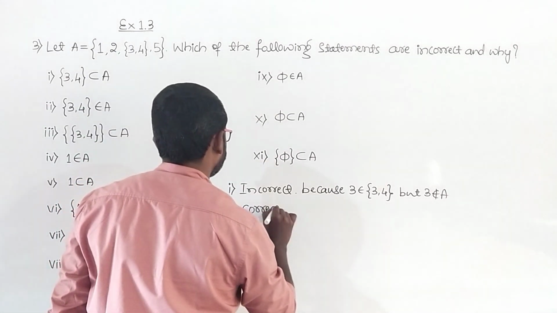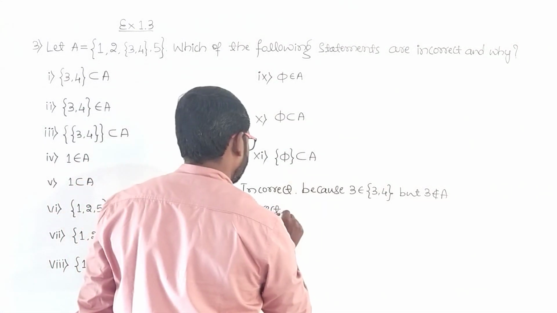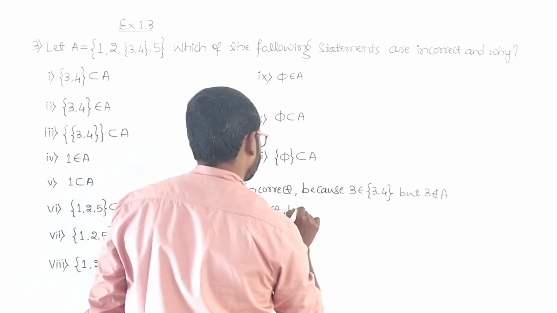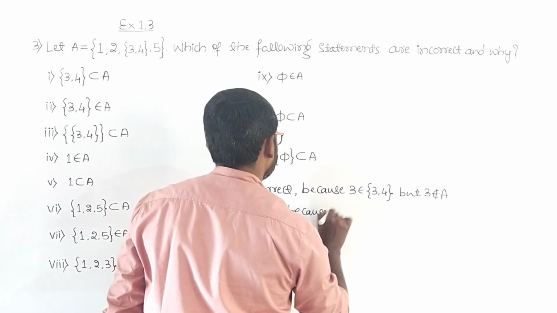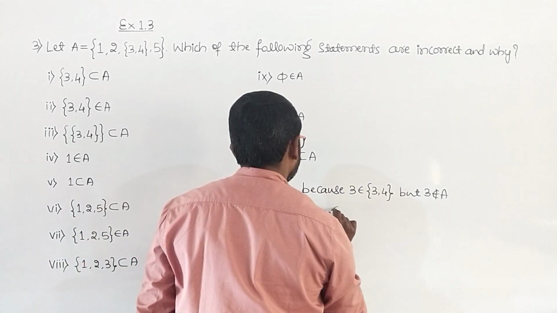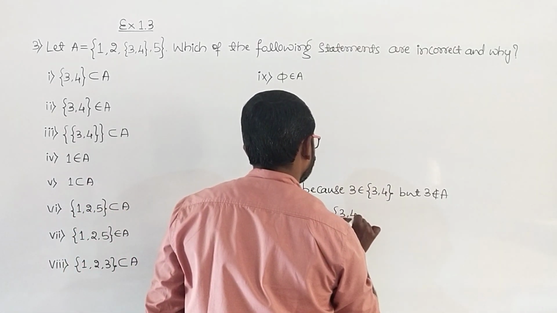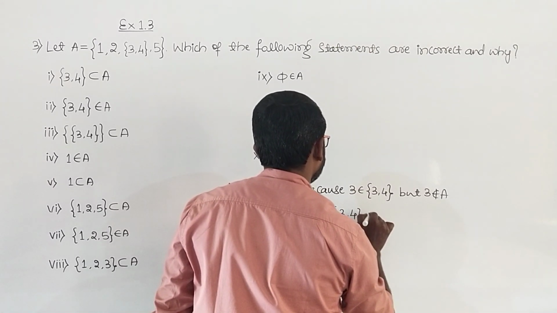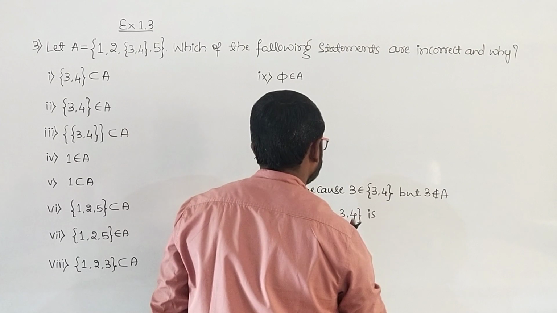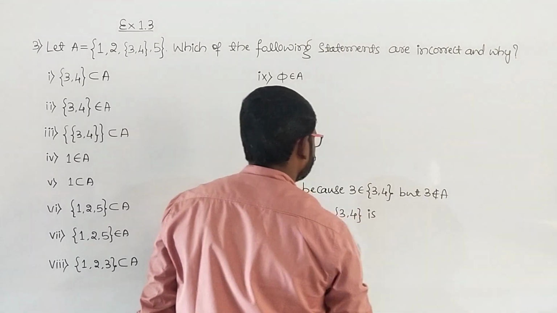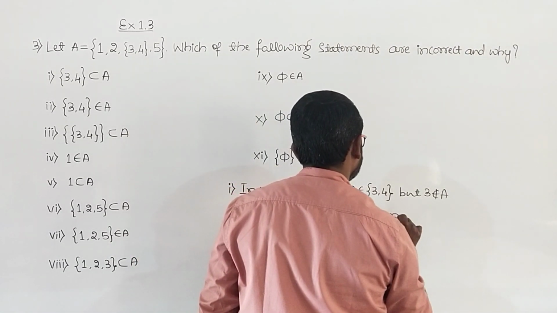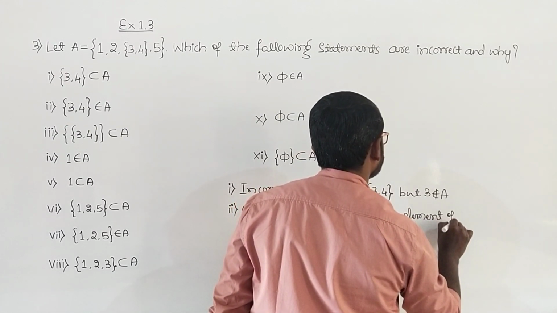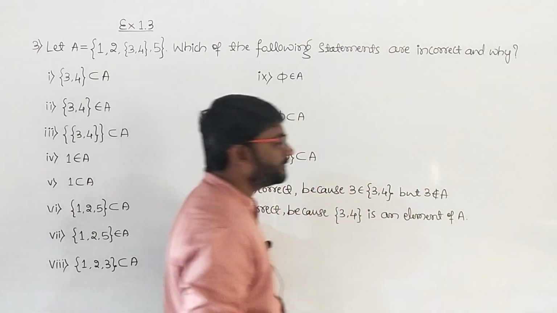The statement is correct because {3, 4} is an element of A.